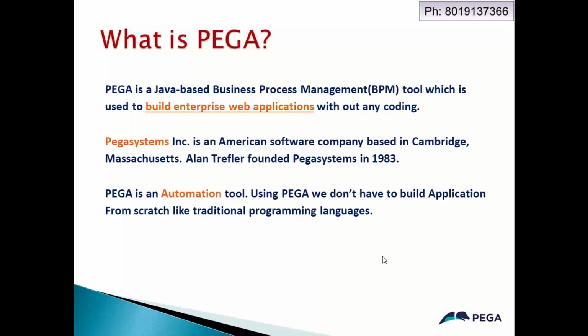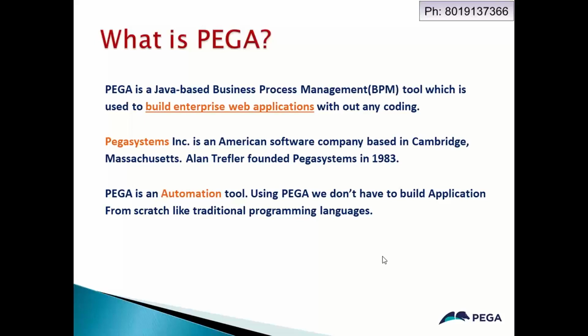But the thing is, in every technology the development process will be different. If you take Java, it's a programming technology. If you take .NET, it's some programming and some drag and drop. There are many other technologies in the market, CRM technologies like Salesforce.